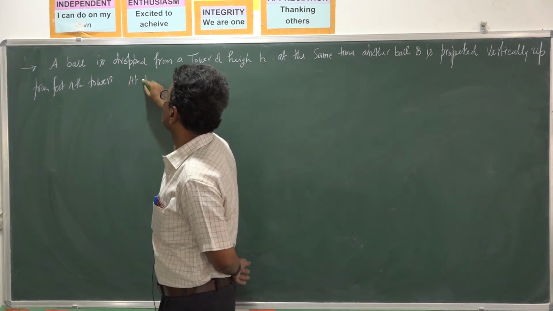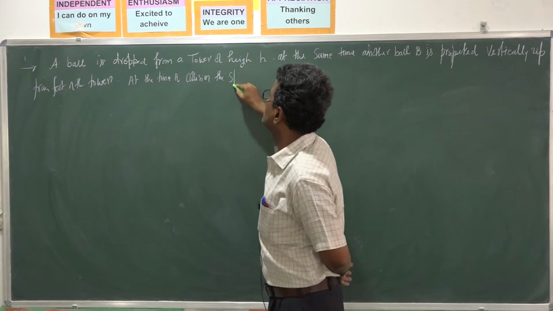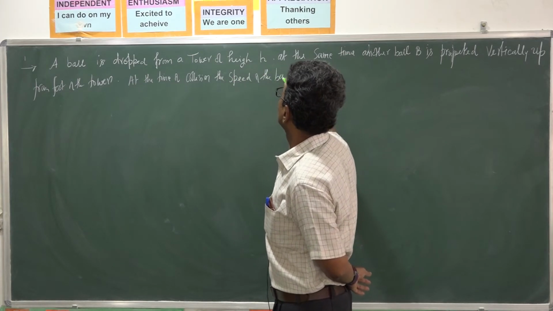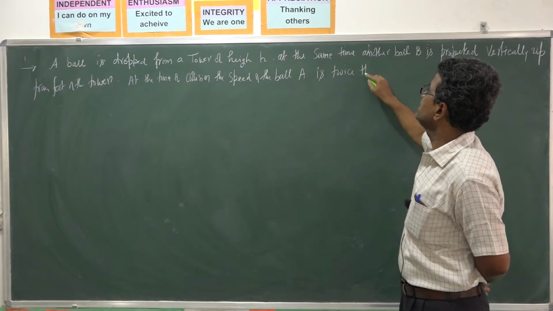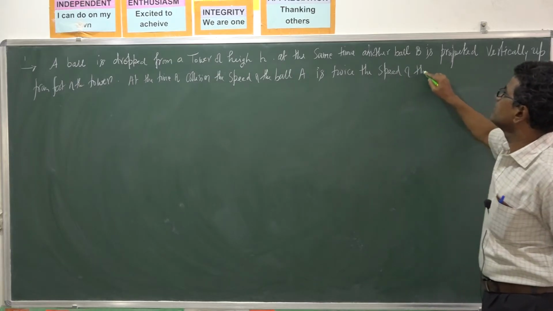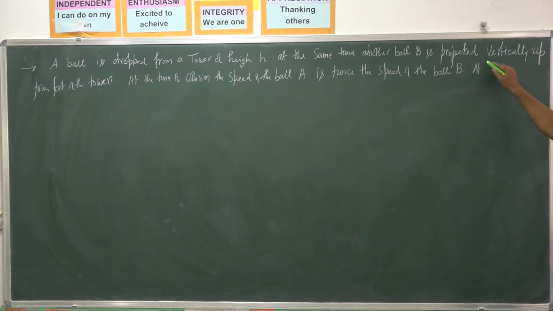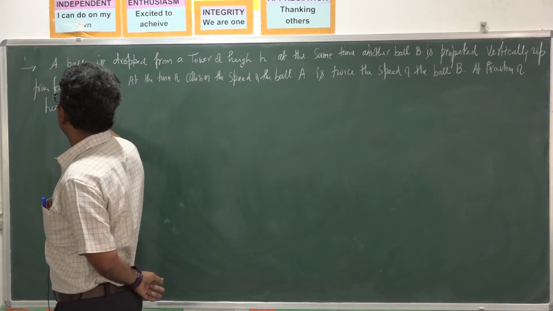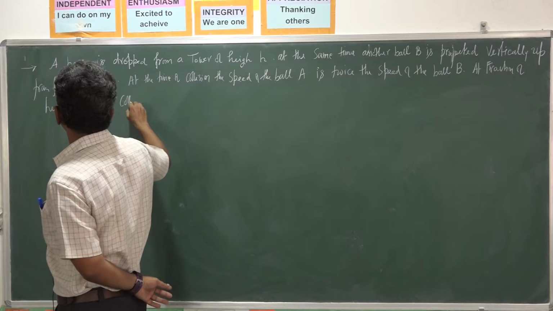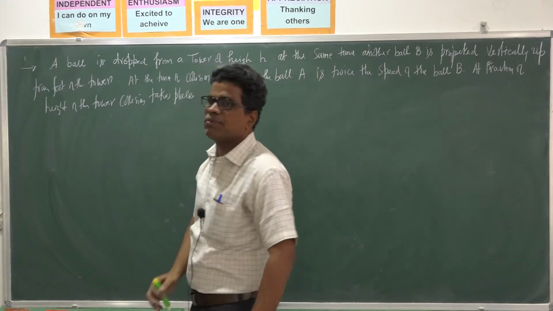At the time of collision, the speed of ball A is twice the speed of ball B. At what fraction of the height of the tower does the collision take place? So this is the problem.